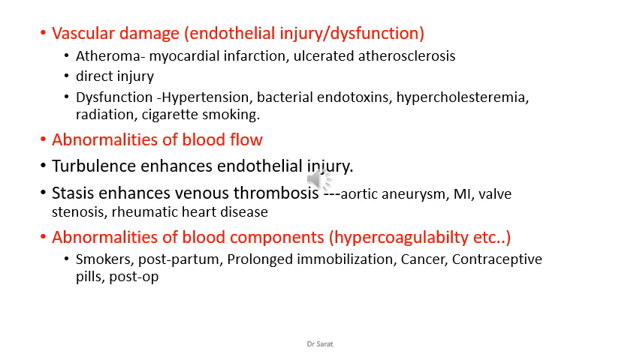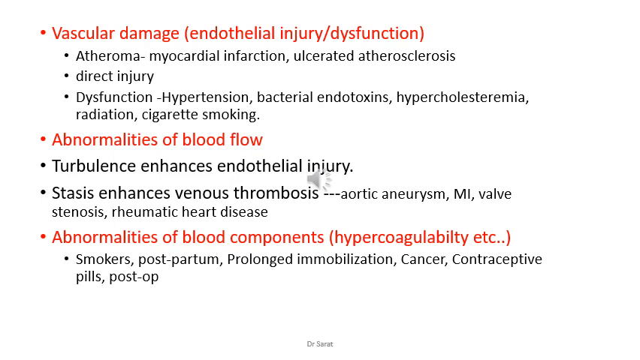Then abnormalities of blood flow, or the stasis. Turbulence enhances endothelial injury. Whenever the pressure is more, or the blood flow has turbulence, it can injure the internal lining of the artery. Stasis also enhances venous thrombosis. For example, aortic aneurysm, myocardial infarction, valve stenosis, narrowing. Then rheumatic heart disease, again the valves are involved. There is injury to the valves in rheumatic heart disease. So all this can cause formation of clots.